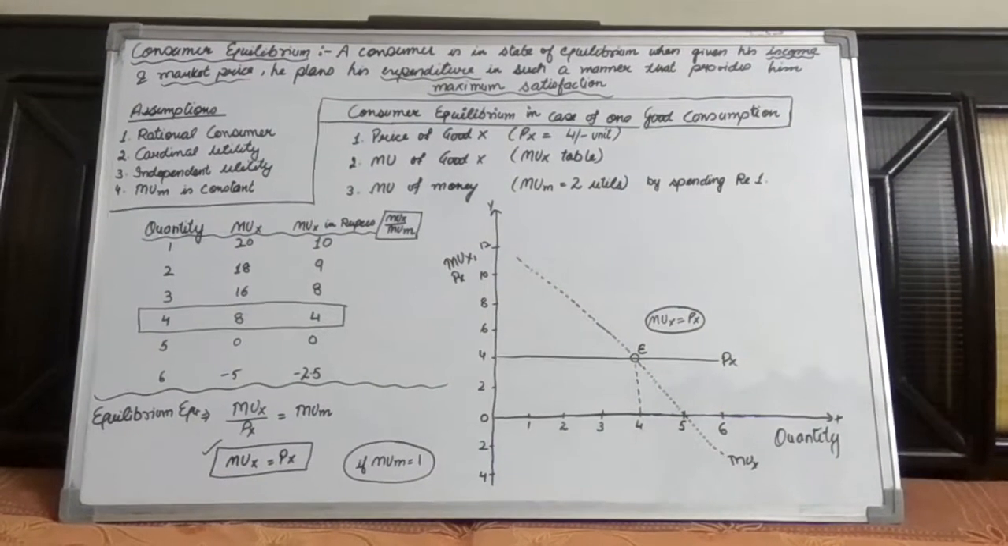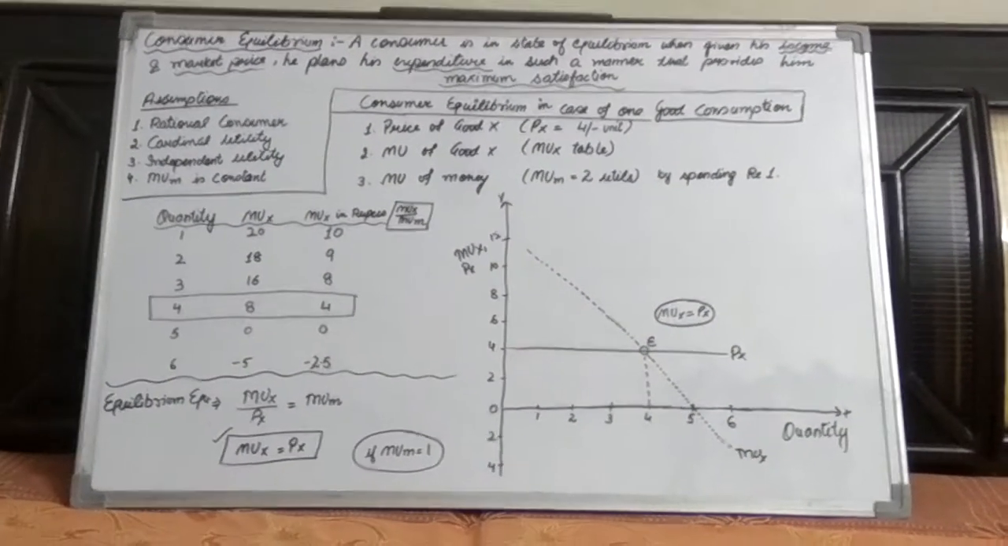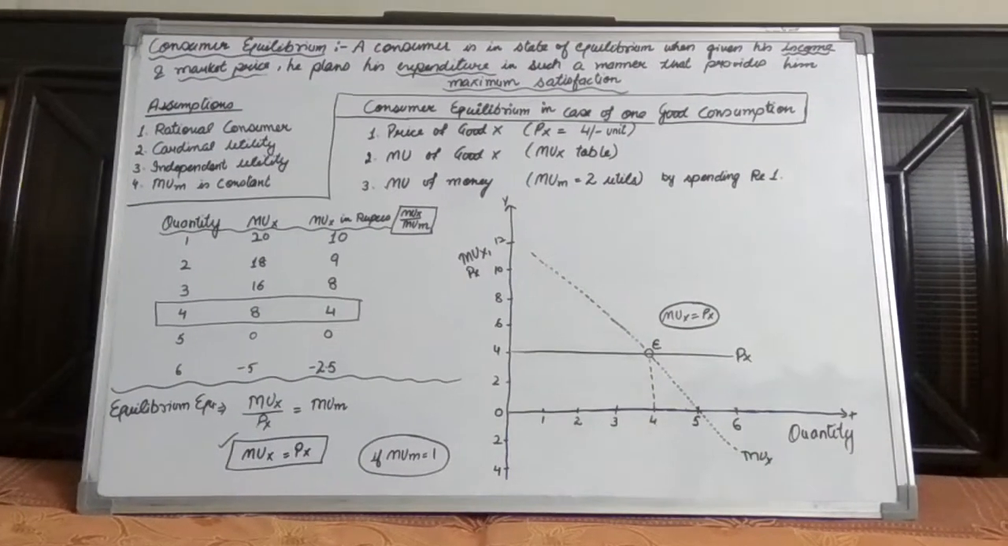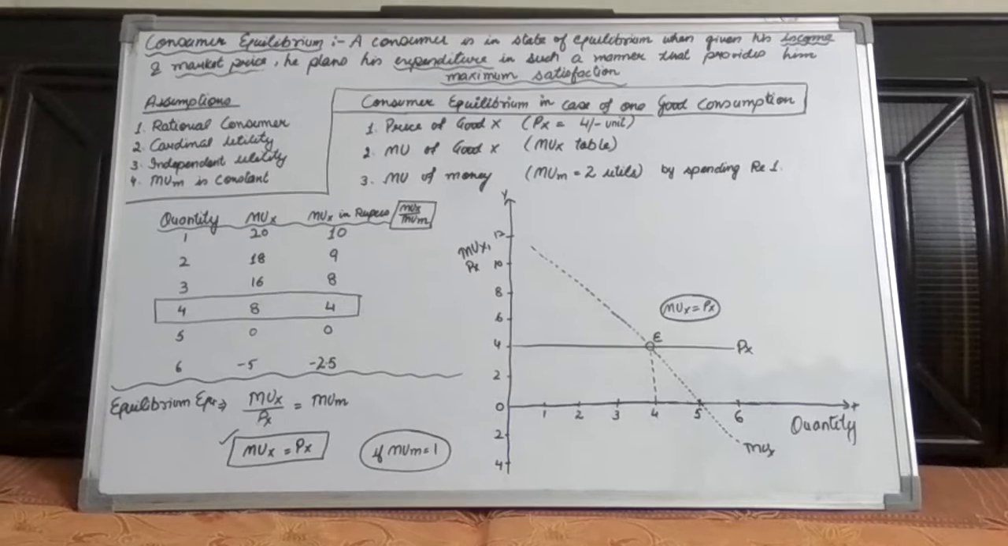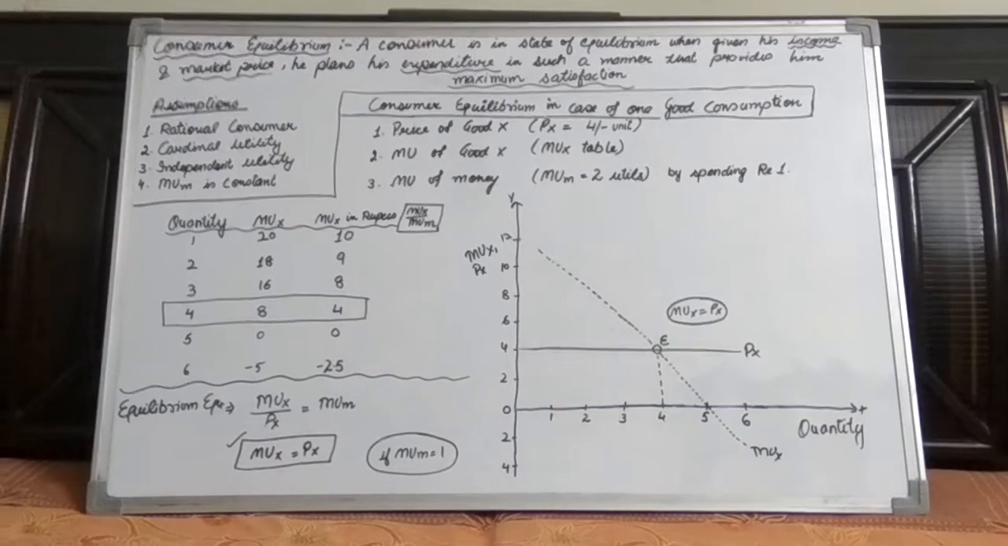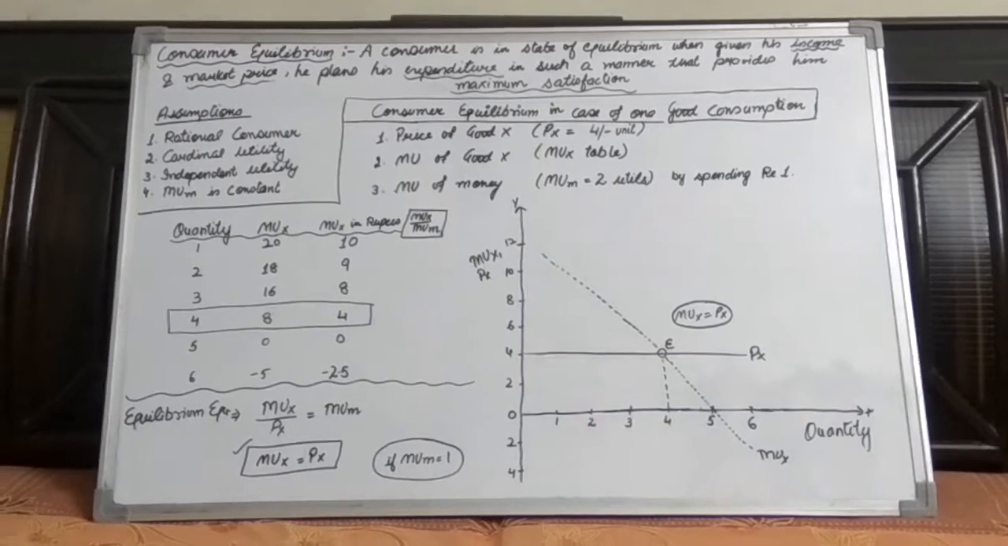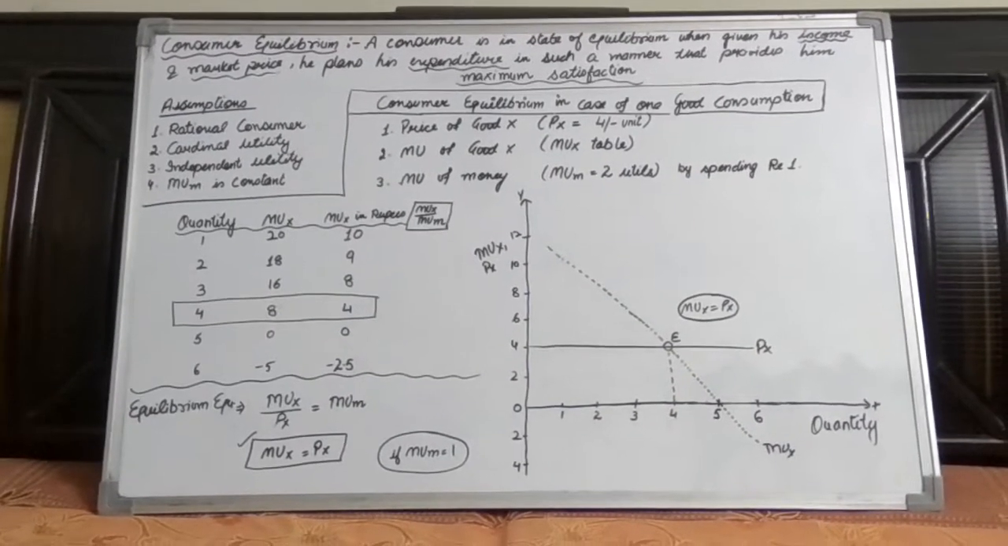So he has to plan his expenditure when he is aware of his income level and the market prices of goods and services that are prevailing in the market. So it's a way of his expenditure that provides him maximum level of satisfaction.